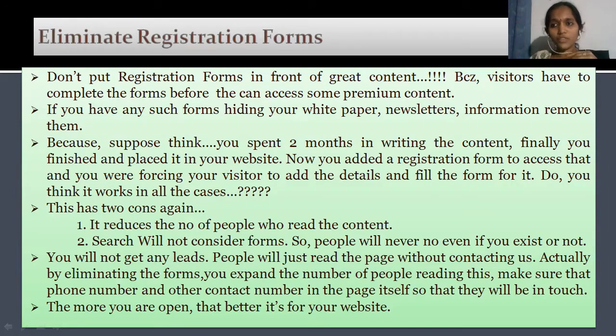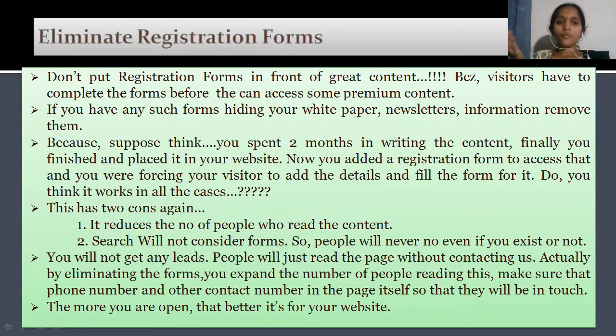You will look for some other marker website rather than mine. So this will make you lose your traffic. So don't put registration forms in front of great content, because whenever a visitor has to complete the form before he or she can access some premium content in your website, there are chances they may leave the website.